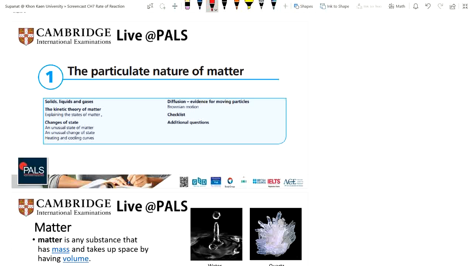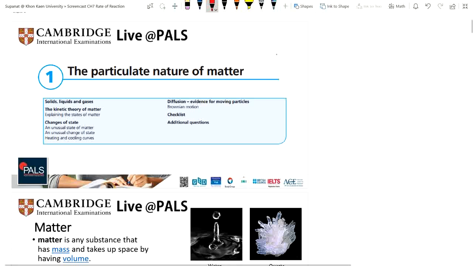of matter, and we will see the unusual states of matter and unusual changes of state, and we're going to talk about the heating and cooling curves, and then diffusion, the evidence for the moving particles, which is called Brownian motion. And then we're going to do the summary, the checklist of things you need to know in this chapter. And we're going to talk about the additional questions, which I brought from the IGCSE past papers, both the writing sections and multiple choice.